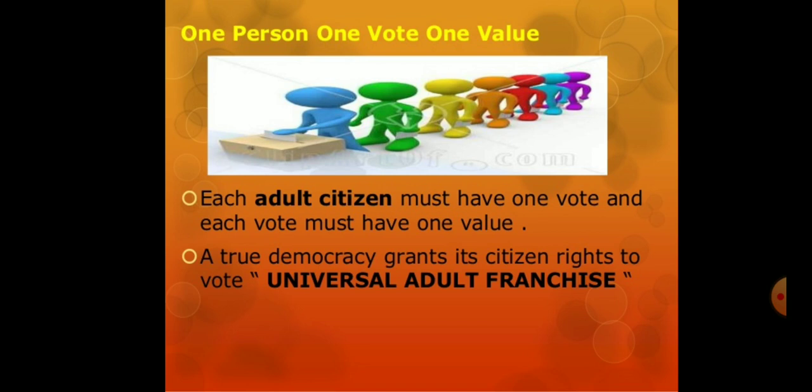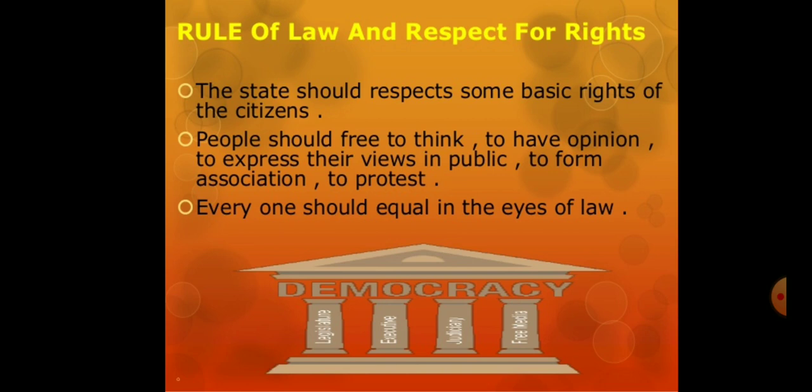In India, we have the age of 18. If a citizen reaches the age of 18, then that person has the right to elect their representative. Next, a true democracy grants its citizens the right to vote, that is universal adult franchise. Universal adult franchise is a very important feature of a democracy. Next, we have rule of law and respect for rights.